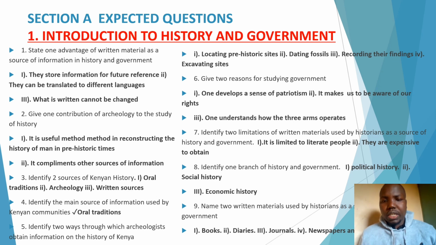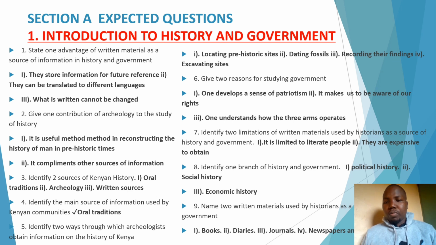Now, question 8. Identify one branch of history. Remember, in history and government, we normally learn about 3 branches. That is the political history, we have social history, and economic history. And when you are asked to identify any one, you just give one of those 3, and also know how to define the 3 branches of history.